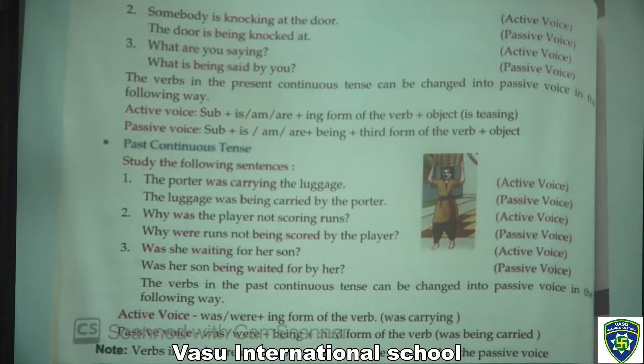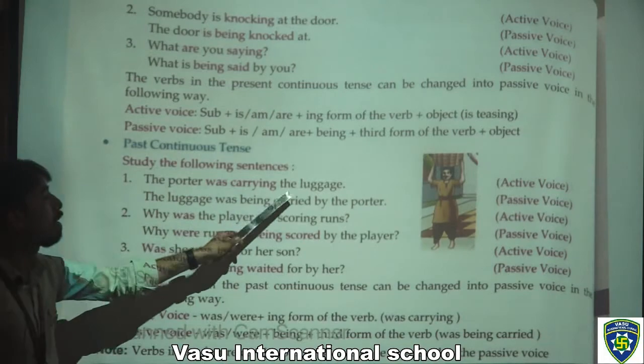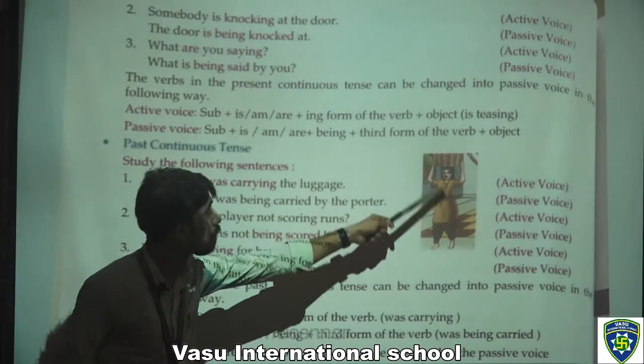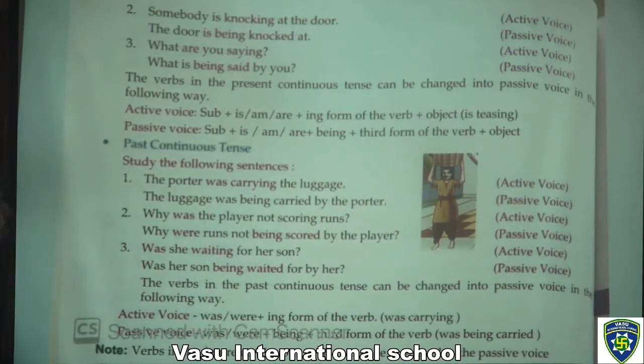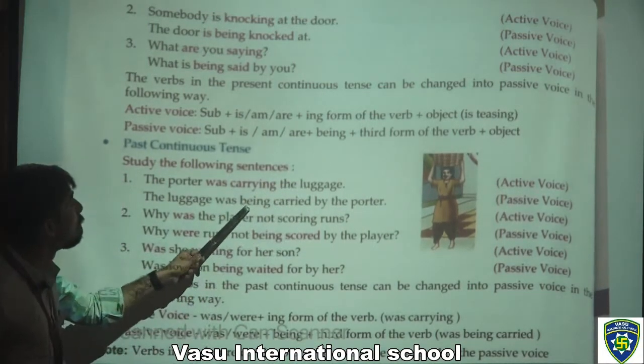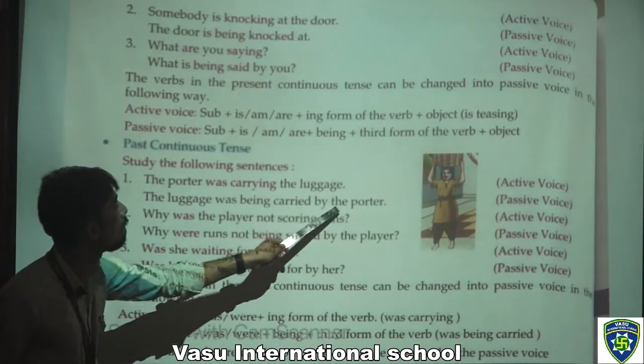Now how can we form the past continuous tense? Study the following sentences. The first one: the porter was carrying the luggage. That is active voice. This is a porter. He is carrying the luggage. So the luggage was being carried by the porter.